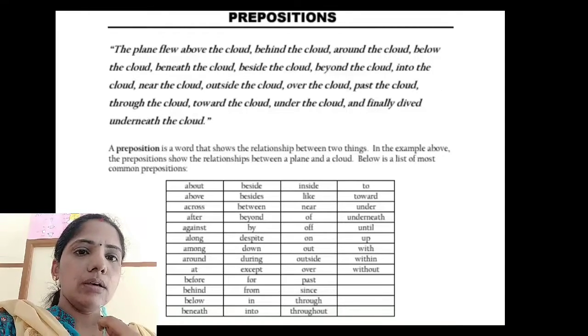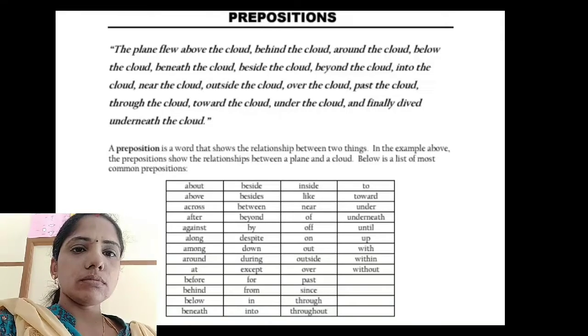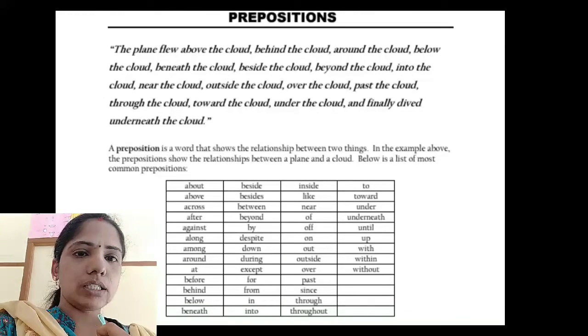You can see the chart. Here are some more examples of preposition words.